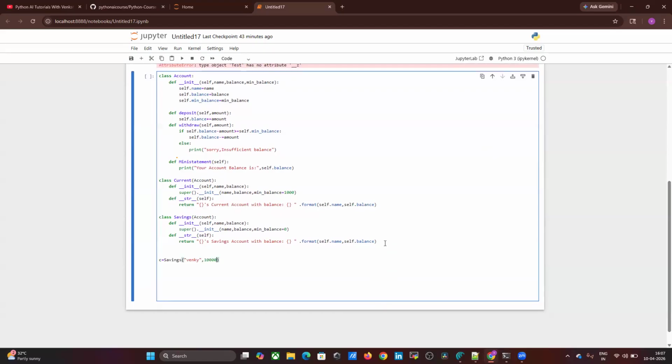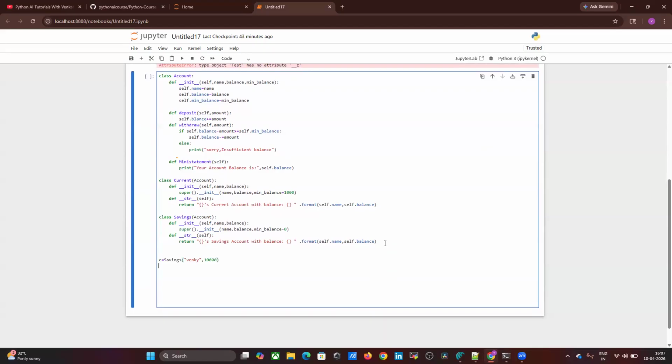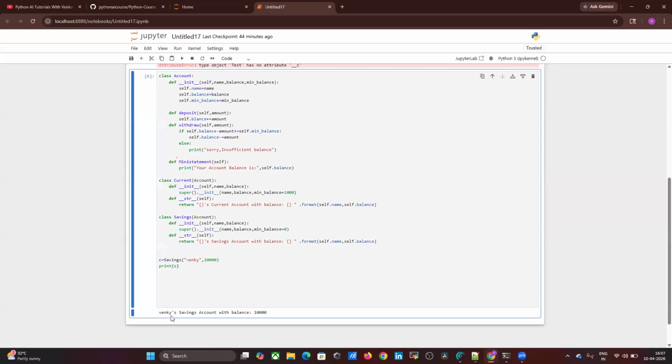I have added 10,000. print(c). We'll check what happens. Venki savings account with balance is whatever I provided, 10,000, right? 10,000 it is coming.